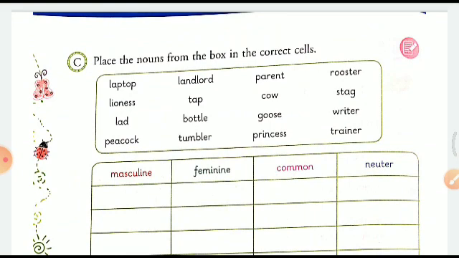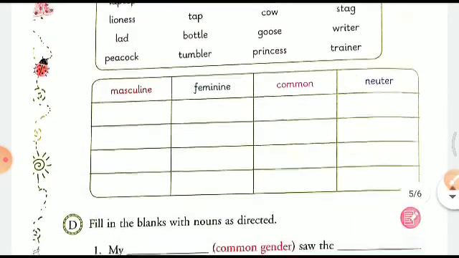Laptop, it is a neuter gender. It's neither, it's nothing. Landlord, it is a masculine gender. Lioness, it is the female form of lion, the feminine gender. Lad, it represents a boy, so masculine gender. Peacock, it's a masculine gender. Tap, it's a neuter one. Bottle, again neuter. Tumbler, right? These are non-living things. So this is how you have to do this.